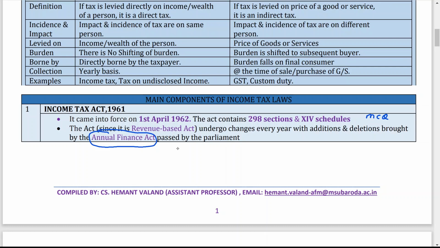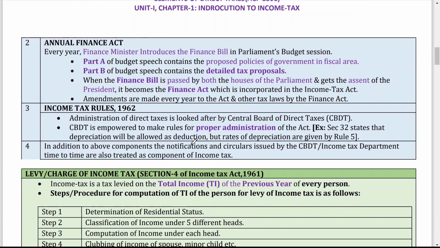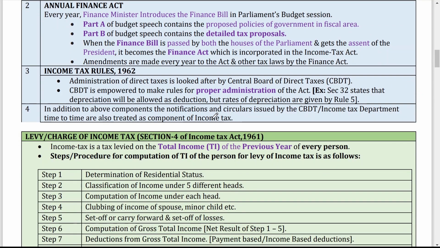Now, what does the Annual Finance Act mean? Every year the finance minister introduces the financial bill in the Parliament budget session. Part A of the budget speech contains the proposed policy of the government in the fiscal area, and Part B of the budget speech contains the detailed tax proposals.